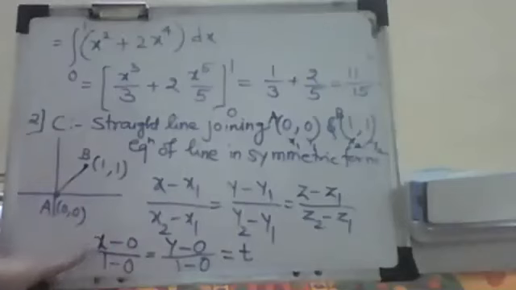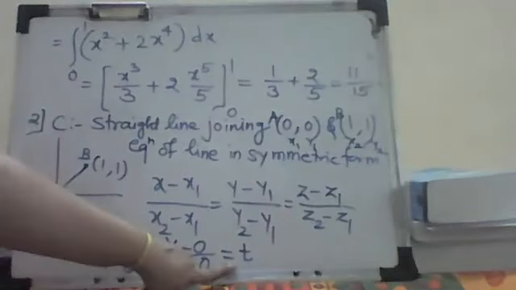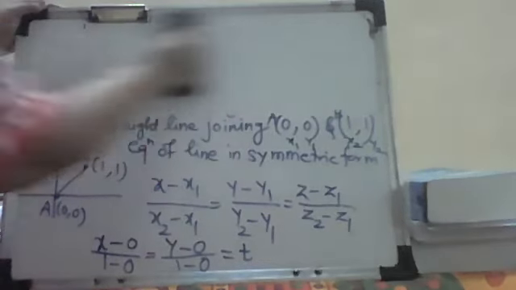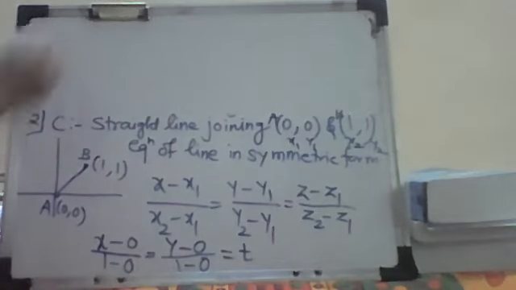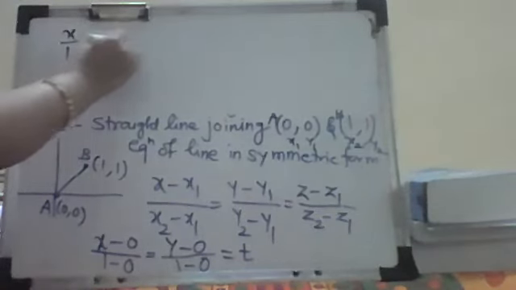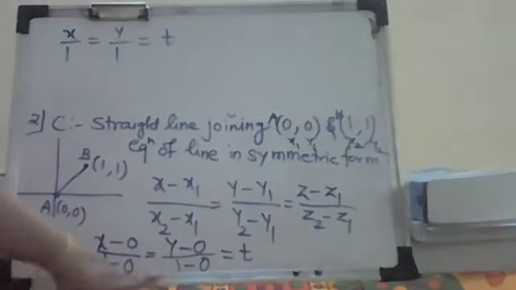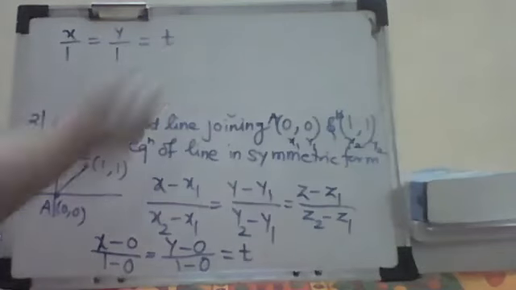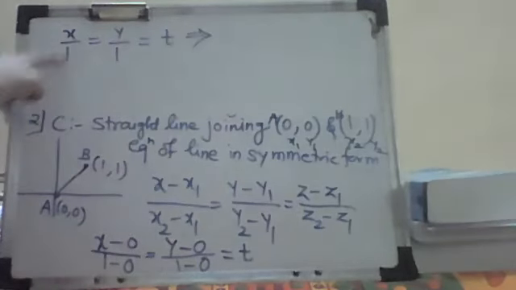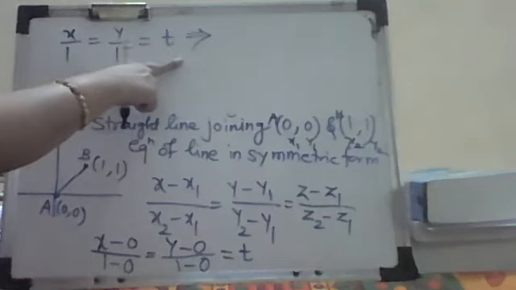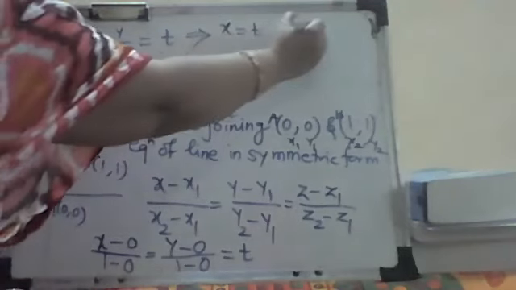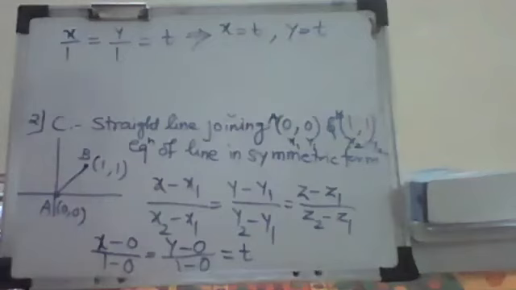So it will be x by 1 equal to y by 1 equal to t. So this can be written as x upon 1, y upon 1, equal to t. Always equate it to t. That is the proportionality constant we say. Now x by 1 equal to t means x is equal to t. And y upon 1 equal to t means y is equal to t.